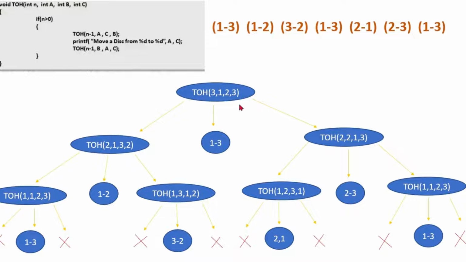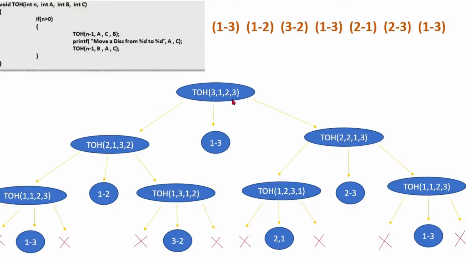Now let us understand how many recursive calls have been made when the number of rings is 3. This is the first recursive call, this is the second, third, fourth, fifth, sixth, 7th, 8, 9, 10, 11, 12, 13, 14 and 15. So a total of 15 recursive calls have been made when the number of rings is 3. When the number of rings is 2, there are first, second, third, fourth, fifth, sixth, 7th calls. So a total of 7 recursive calls have been made when the number of rings is 2.